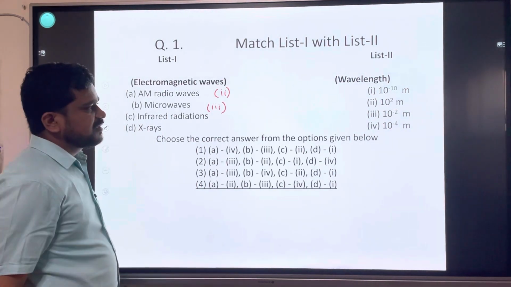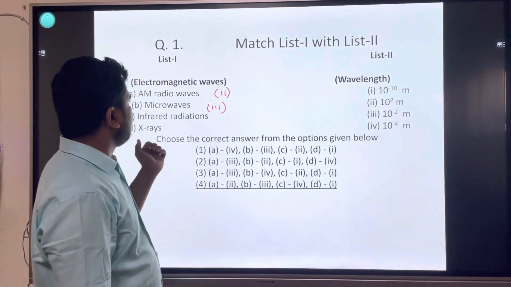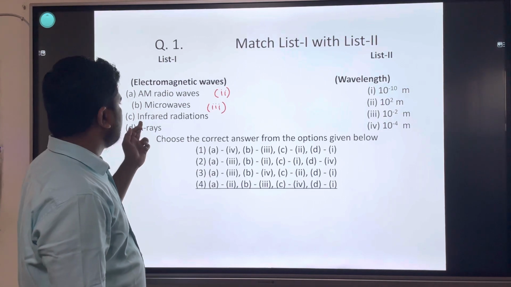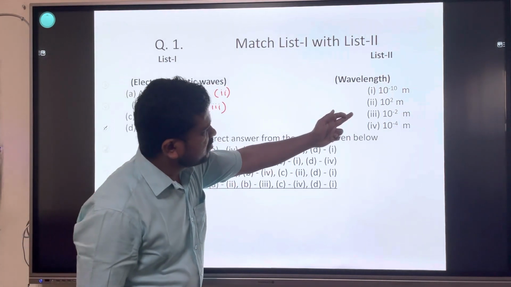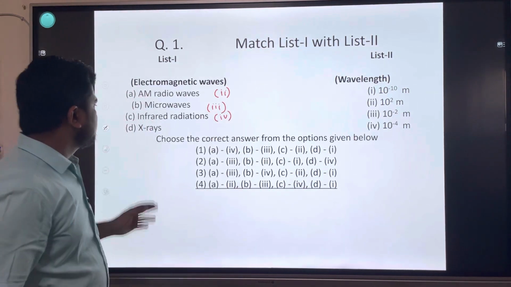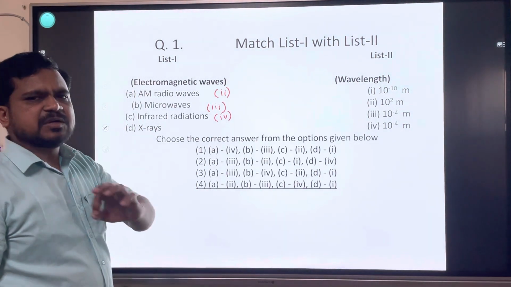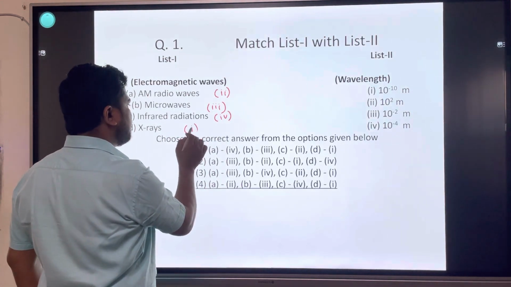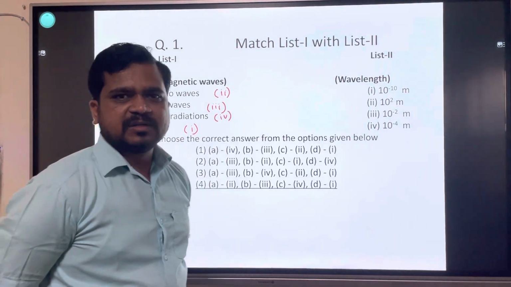Infrared radiations have the third wavelength range, 10 raised to minus 4, the fourth one. The smallest wavelength is of X-rays, 10 raised to minus 10 meter. It is in the first one.